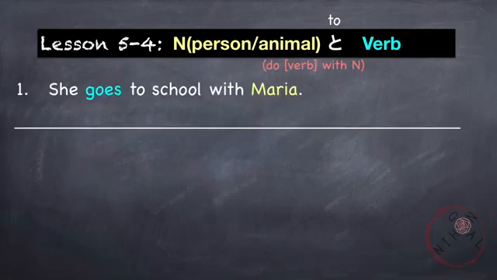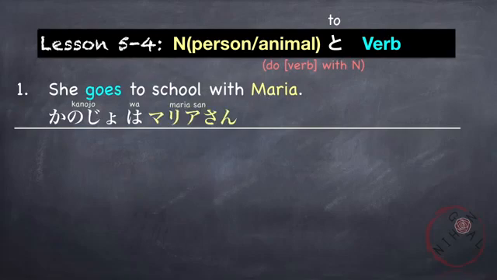The first one, she goes to school with Maria. First, the subject is she. Kanojo wa. And then followed by noun to verb. So here, the noun is Maria. Maria-san to.